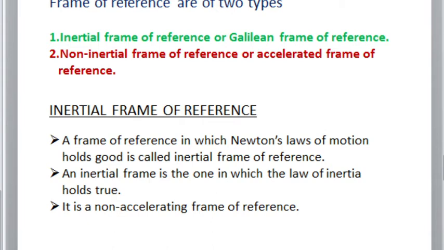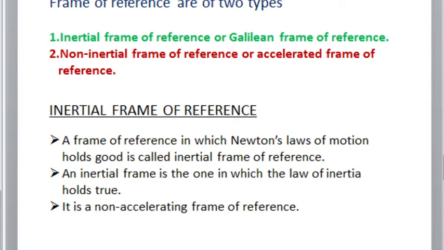Inertial frame of reference is a frame of reference for which Newton's laws hold good. Newton's first law is known as law of inertia. This law was first stated by scientist Galileo Galilei. That is why inertial frame of reference is also known as Galilean frame of reference. The second frame of reference is non-inertial frame of reference. It's also known as accelerated frame of reference.